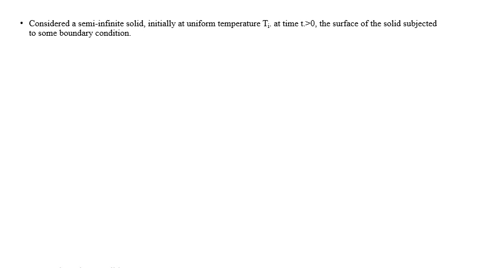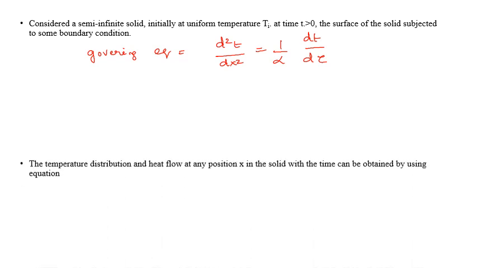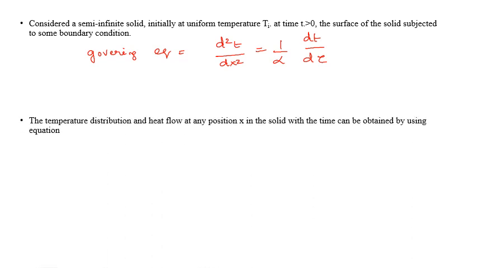Here the governing equation that we generally take is d square T by dx square is equal to 1 by alpha dT by d tau, with respect to time. And the temperature distribution for such a heat flow at any position x in the solid we can give as follows.